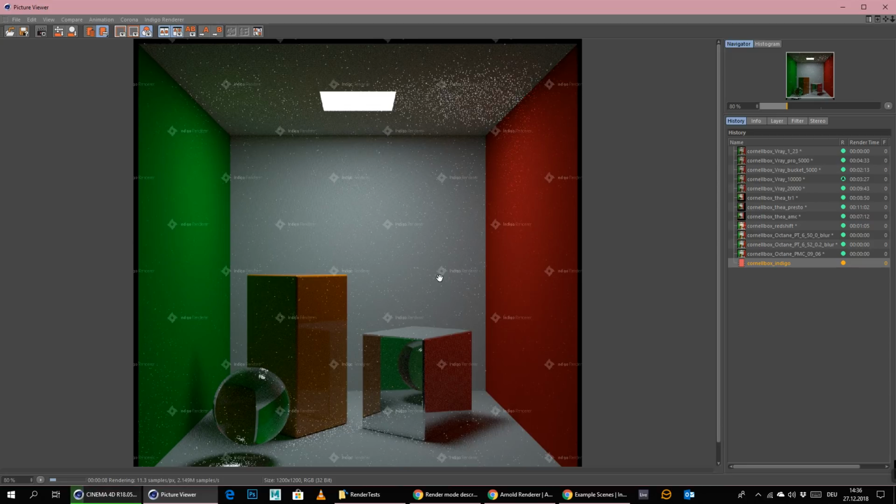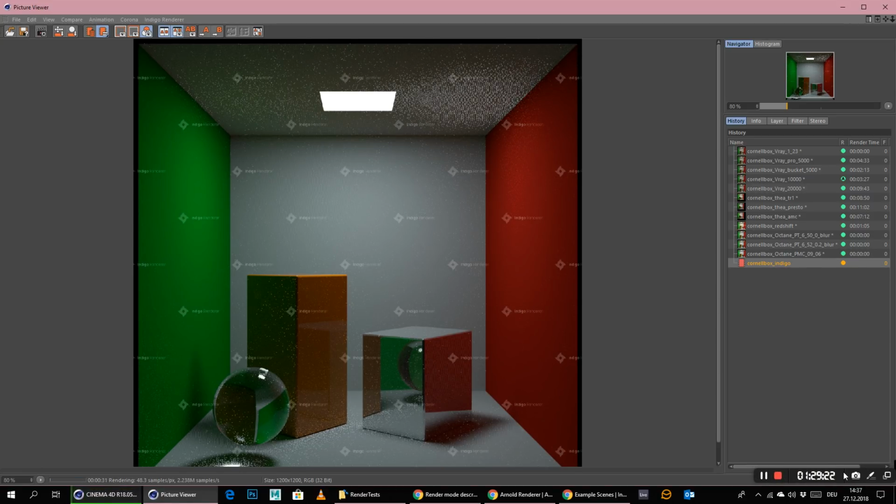Maybe there is an Indigo user out there that has any clue what I'm doing wrong here, because I simply don't know. I tried it with planes, I tried it with materials, I tried it with normal area lights and so on, but nothing seems to work. This is really crazy. But anyway, I will pause the video and we'll have a look at it as soon as it has cleaned up a little.